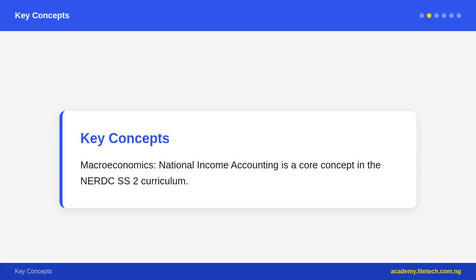Method 1, the output method. We add up the value added by every industry in the economy. Value added is the difference between the value of a firm's output and the value of its inputs. For example, if a furniture factory buys wood worth 100,000 naira and sells furniture worth 350,000 naira, its value added is 250,000 naira. Summing value added across all firms avoids double counting.